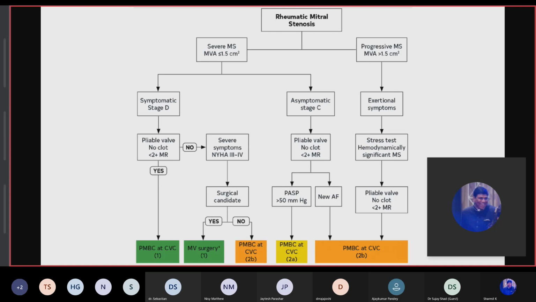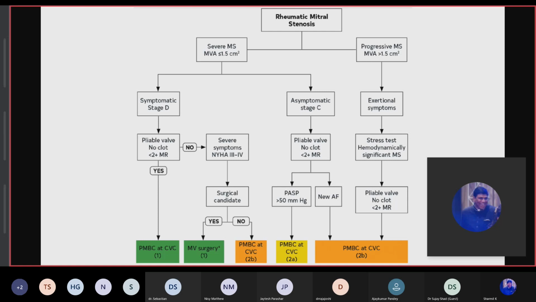Now, suppose the patient is asymptomatic in severe MS, and the valve morphology is favorable for PMBC. Now, we have to consider PA systolic pressure. If it is more than 50, that means the patient is having pulmonary high pressure changes because of MS, then the patient goes under the 2A category.